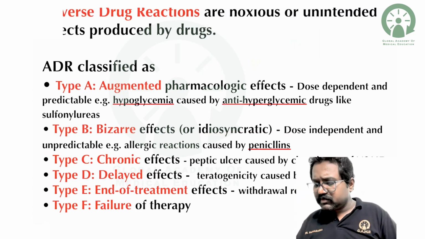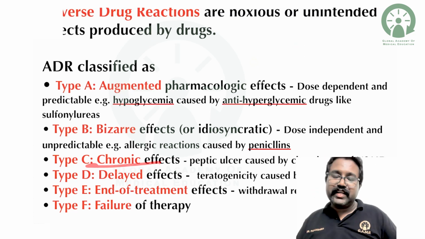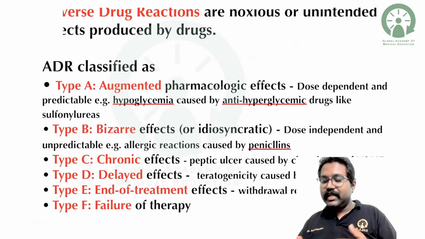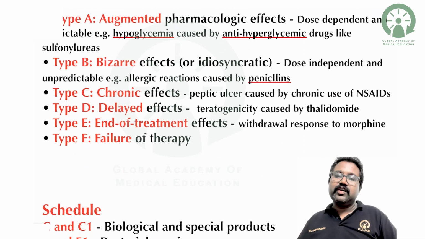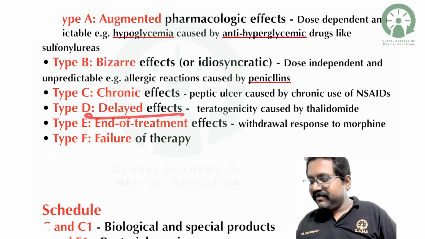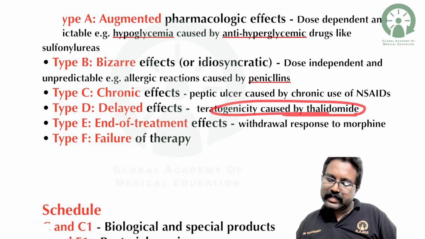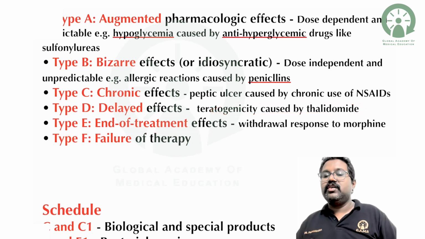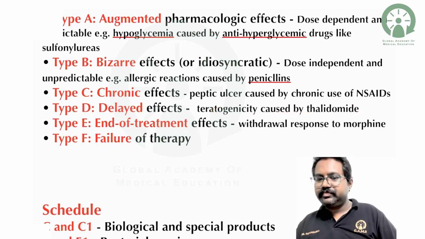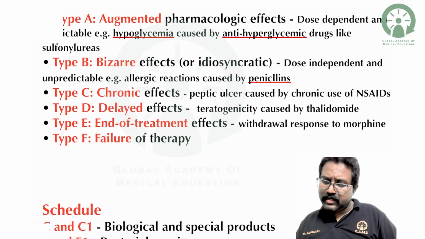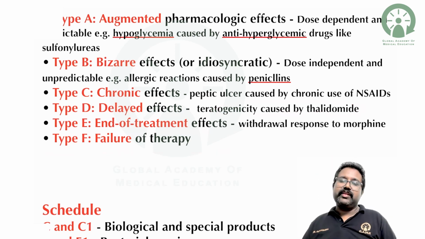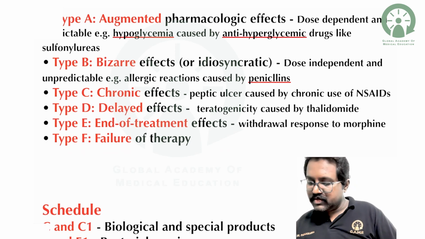Type C will be the chronic effect, that is peptic ulcer due to chronic NSAID or corticosteroid use. The delayed effect will be teratogenicity, which is caused by thalidomide, that is phocomelia. End of treatment effect will be seen as withdrawal response to morphine. And therapeutic failure is due to the failure of the therapeutic response.